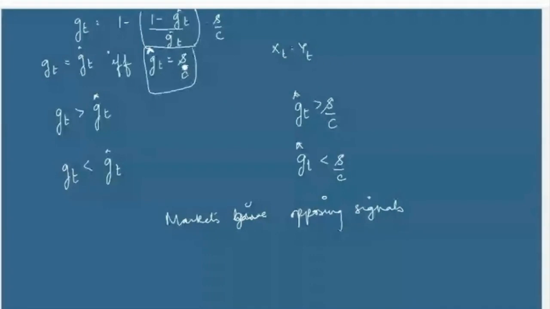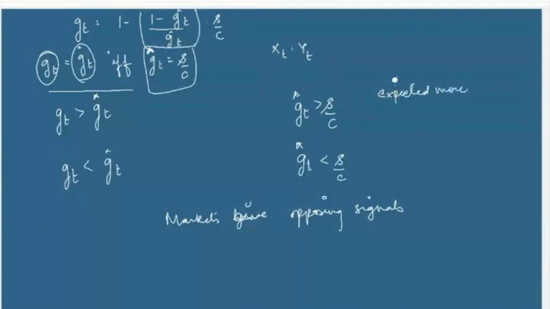If investors identify that S by C is the growth rate that will occur, and they plan their investments according to this expectation, then GT will be exactly equal to GT hat, which means the reality will exactly replicate the expectation. But what if GT hat is greater than S by C? Then they have actually expected more than what they should have expected.